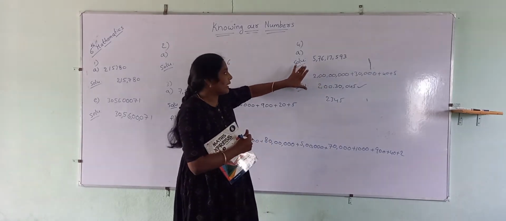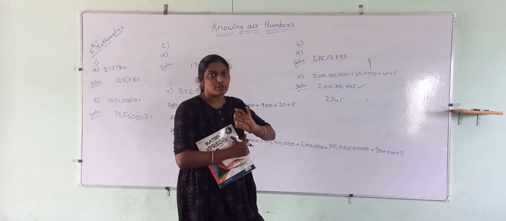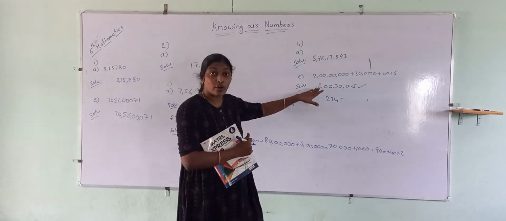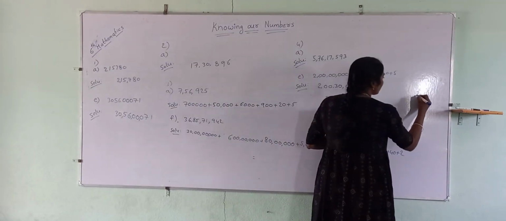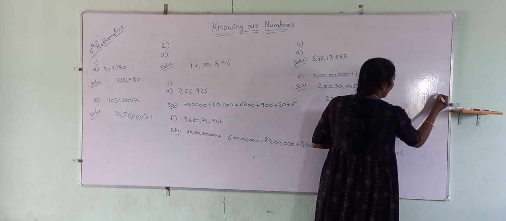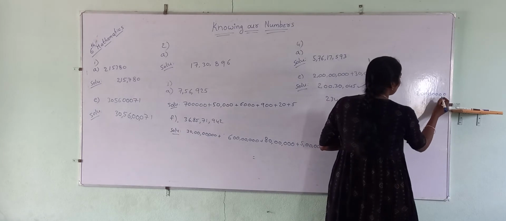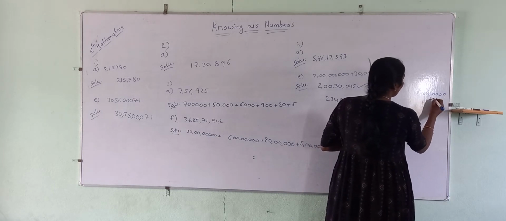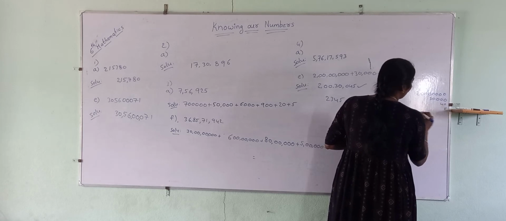Okay. While writing these numbers, if you get any confusion about whether your answer is correct or not, you can use one technique. Write the numbers. Next, 30,000, no? 45.